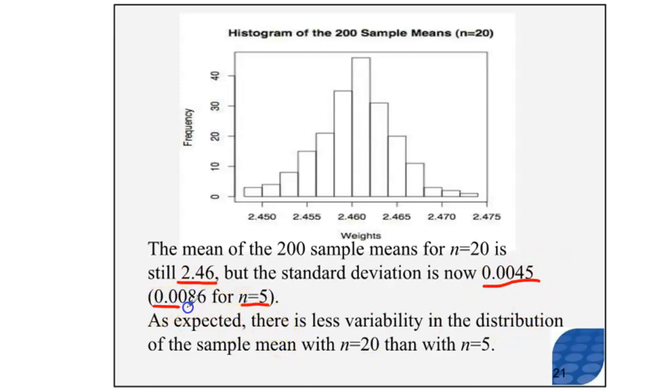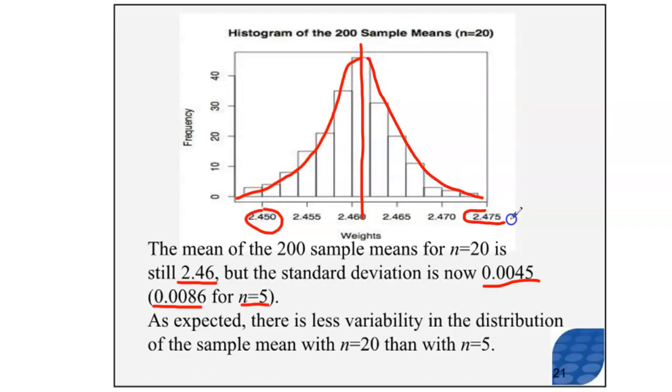So the difference here is that the mean of the sampling distribution is still 2.46. But the standard deviation is much lower. You can see that you should remember that the tails went out all the way, I believe, to 2.43 or 2.41. This tail isn't going quite as low. And same thing here, this tail isn't going quite as high as 2.483, which I believe is the other one. This one only goes out to 2.475.